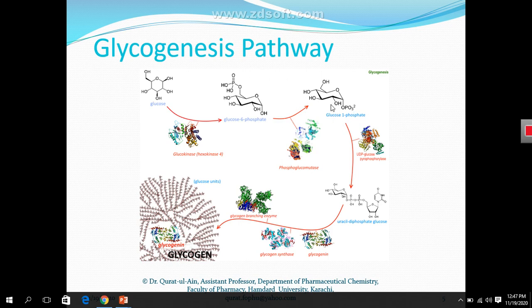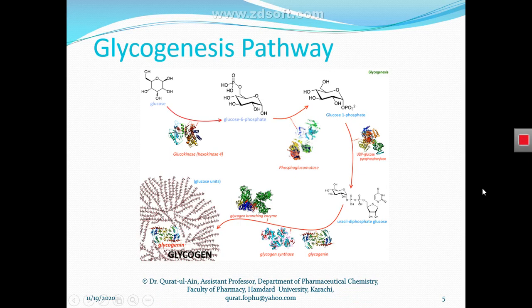So this was the second step of glycogenesis, and in the third step, glucose 1-phosphate converts into uracil diphosphate glucose by the action of the enzyme UDP glucose phosphorylase. So how does it convert glucose 1-phosphate to uracil diphosphate glucose?